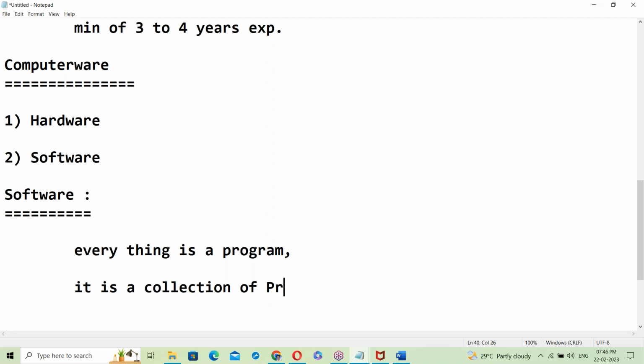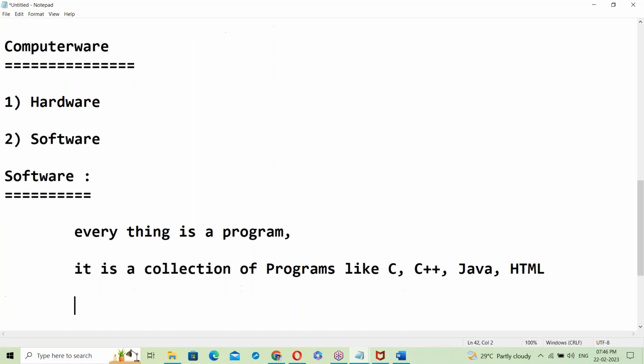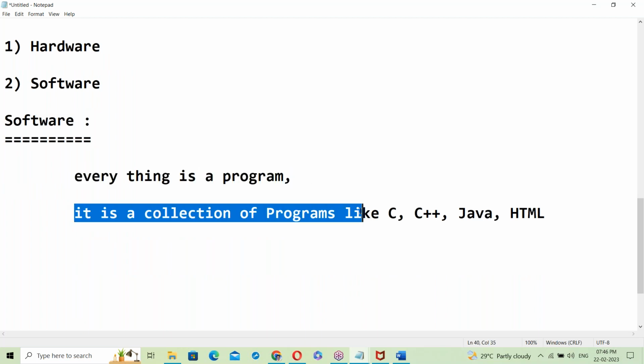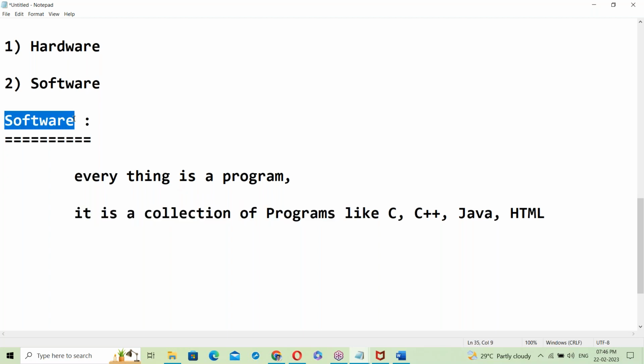It's a collection of programs like C program, C++, maybe Java, HTML, like this. There are different programs here. Software basically has two categories.